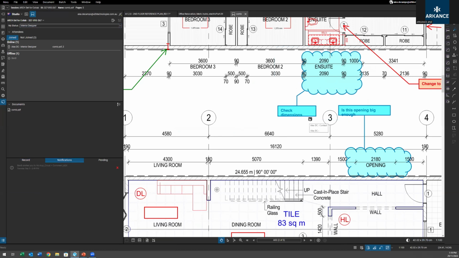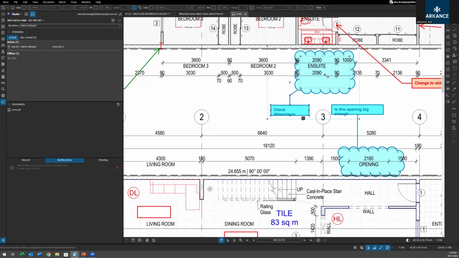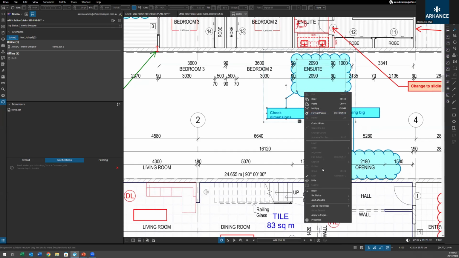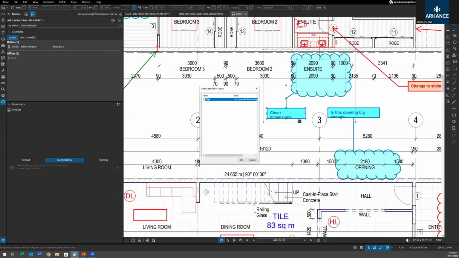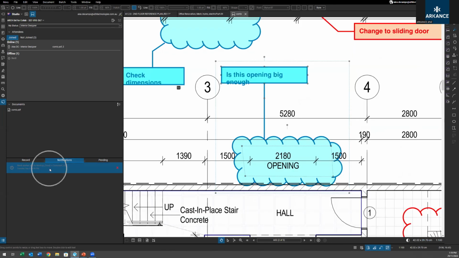I've already got one on there. You hover over it and it pops up with the reply that was written on there. So you can communicate a bit internally on the markups themselves. And you can also alert an attendee. So with this right click alert, you can choose who you want to alert, like Ben, and it'll alert that person of the markup. It looks like one of these in your notifications, and you do get an alert, and when you click on it, it zooms you in straight to what you've been alerted to.